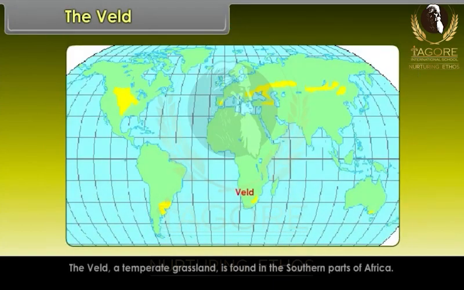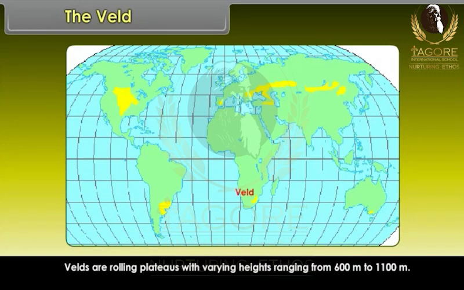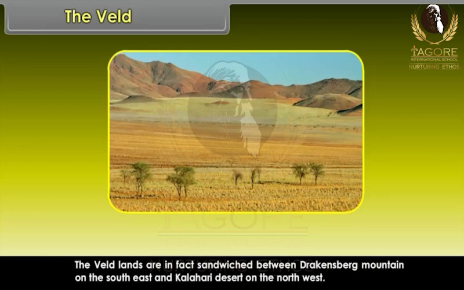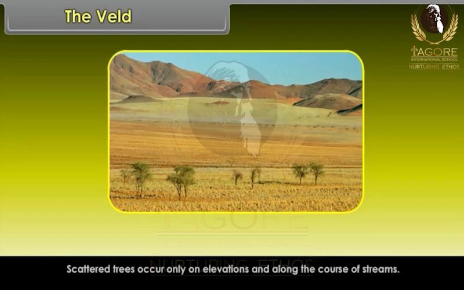The Veld. The Veld, a temperate grassland, is found in the southern parts of Africa. Velds are rolling plateaus with varying heights ranging from 600 meters to 1,100 meters. The Veld occupies the eastern part of Cape Colony, entire Orange Free State and most part of the Transvaal. The Veldlands are in fact sandwiched between Drakensberg Mountain on the southeast and Kalahari Desert on the northwest. Scattered trees occur only on elevations and along the course of streams.